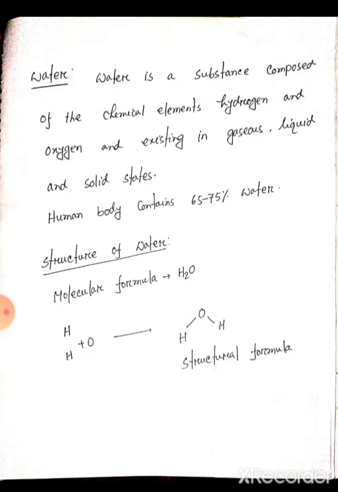So what is the structure of water? We know the molecular formula of water is H2O, where two hydrogen atoms and one oxygen atom combine with each other and form a water molecule, whose molecular formula is H2O. And here I have given the structural formula of water, which is O bond H, O bond H, and its shape is the V shape.